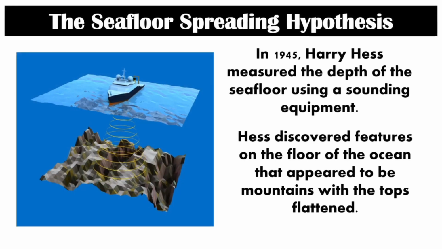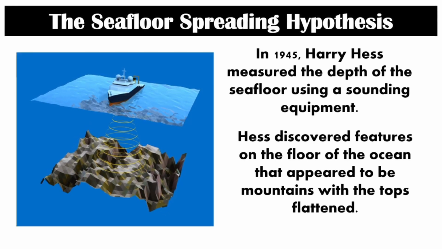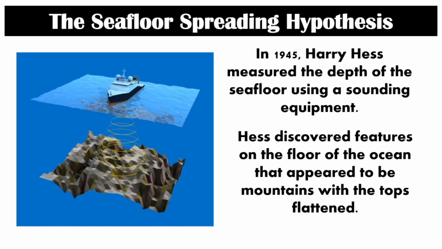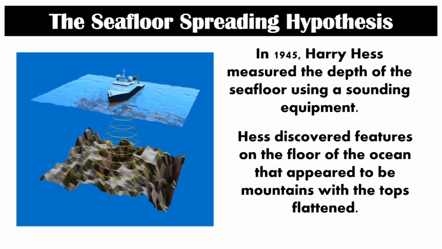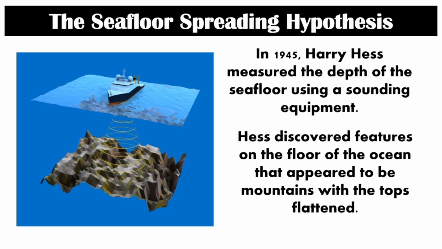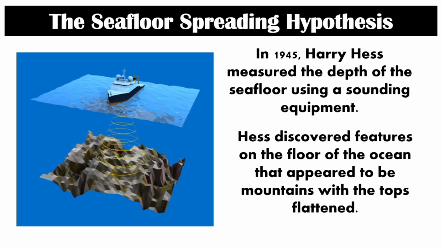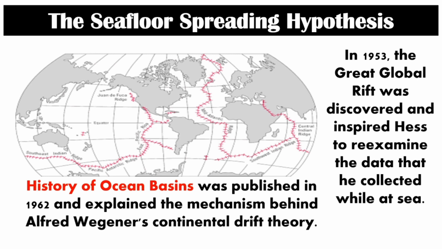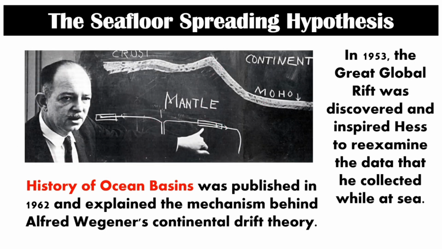In 1945, Harry Hess measured the depth of the seafloor using sounding equipment. Hess discovered features on the floor of the ocean that appeared to be mountains with the tops flattened. In 1953, the Great Global Rift was discovered and inspired Hess to re-examine the data that he collected while at sea. History of Ocean Basins was published in 1962 and explained the mechanism behind Alfred Wegener's continental drift theory.